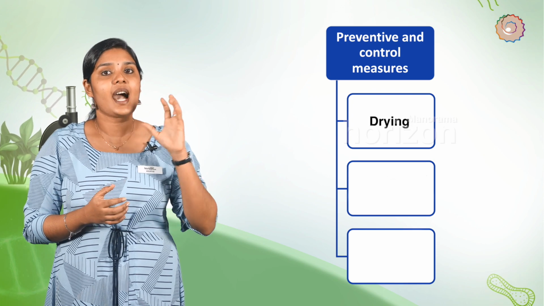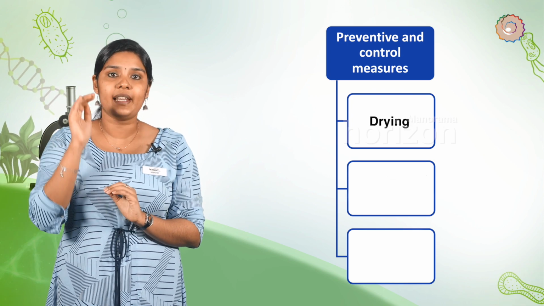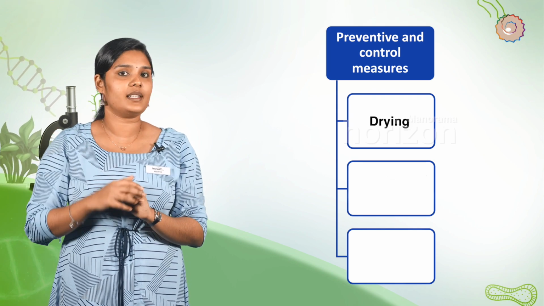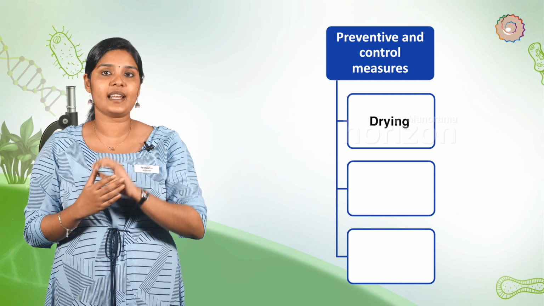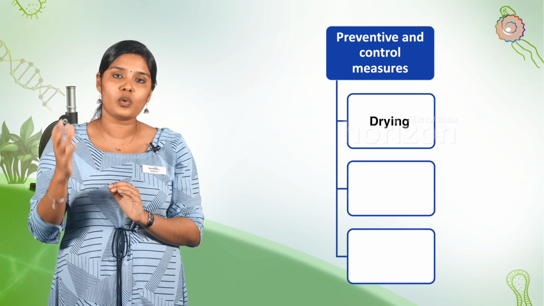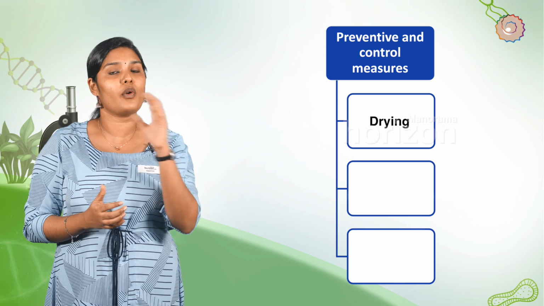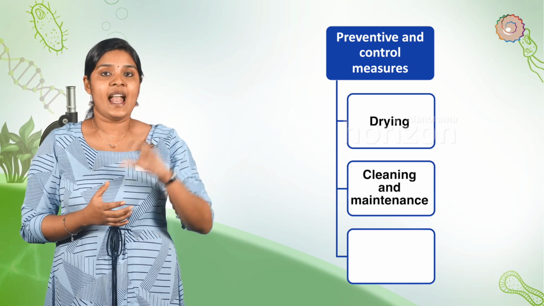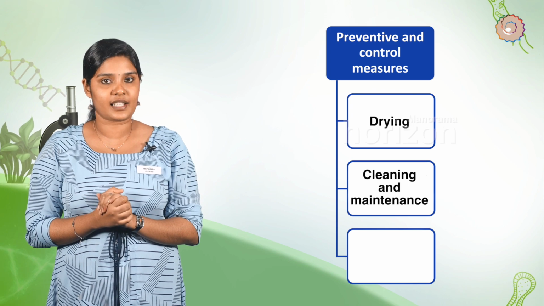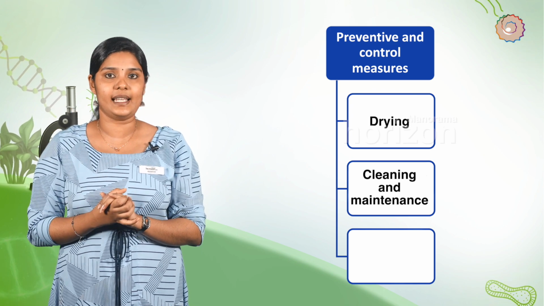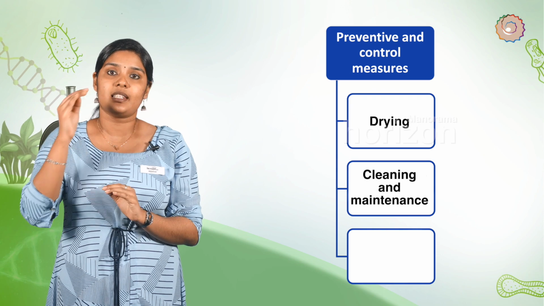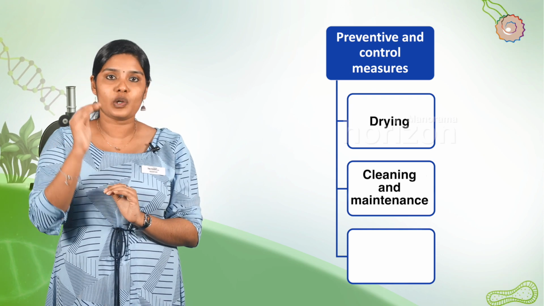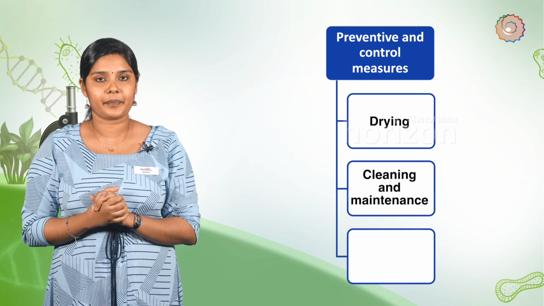Drying. The harvested food grains should be dried by spreading them over plastic sheets or on cemented floors. All the sun-dried food grains are allowed to cool to room temperature before storing them. Cleaning and maintenance of hygiene. The grains and the other agricultural produce should be properly cleaned before their storage. The storage bags should be absolutely dry and clean. They should be free from dirt and webbing.